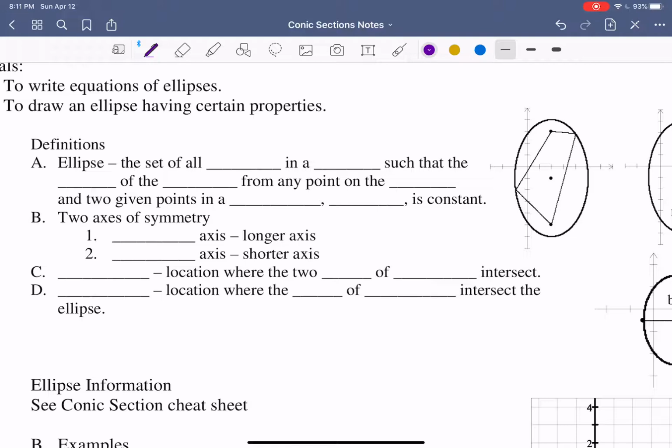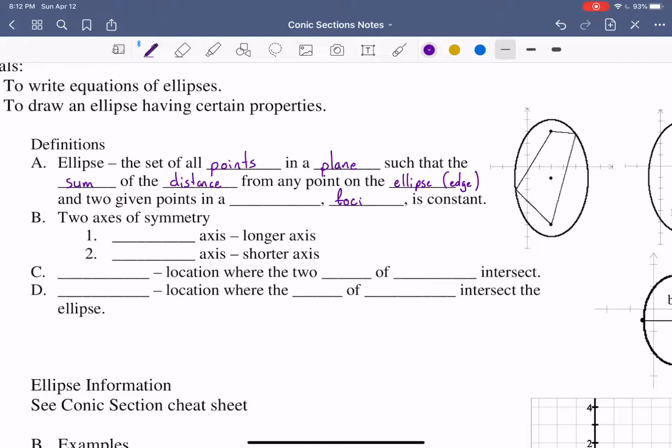So an ellipse is the set of all points, just like the circle, the set of all points in a plane such that the sum of the distance from any point on the ellipse, and remember what we mean by that is the edge or the outline of the ellipse, and the two given points, which we call the foci, is constant.